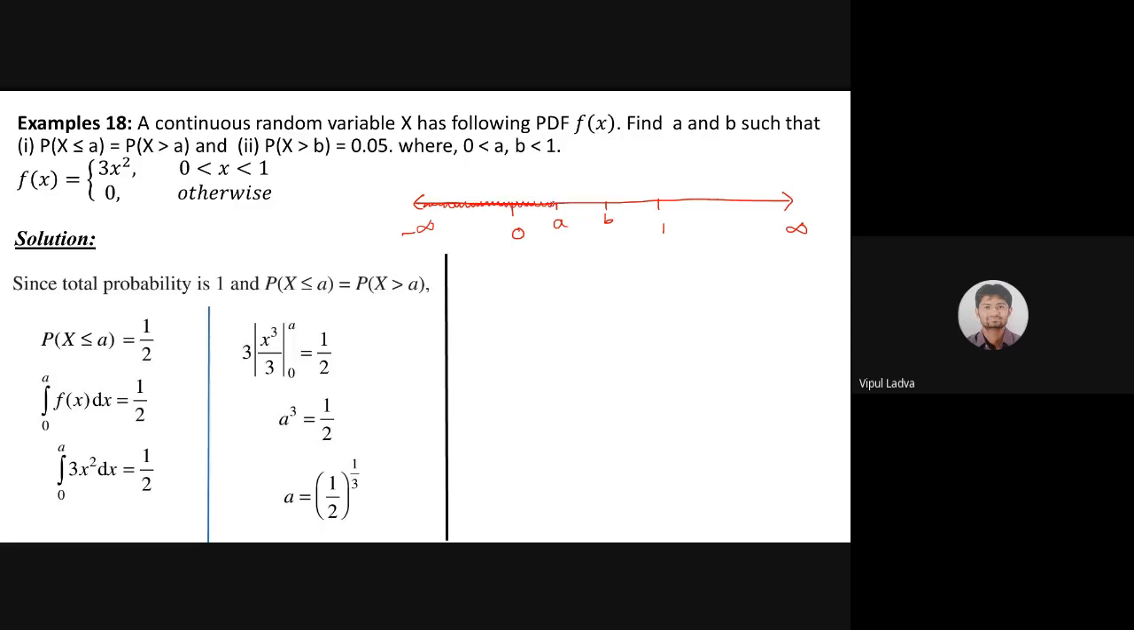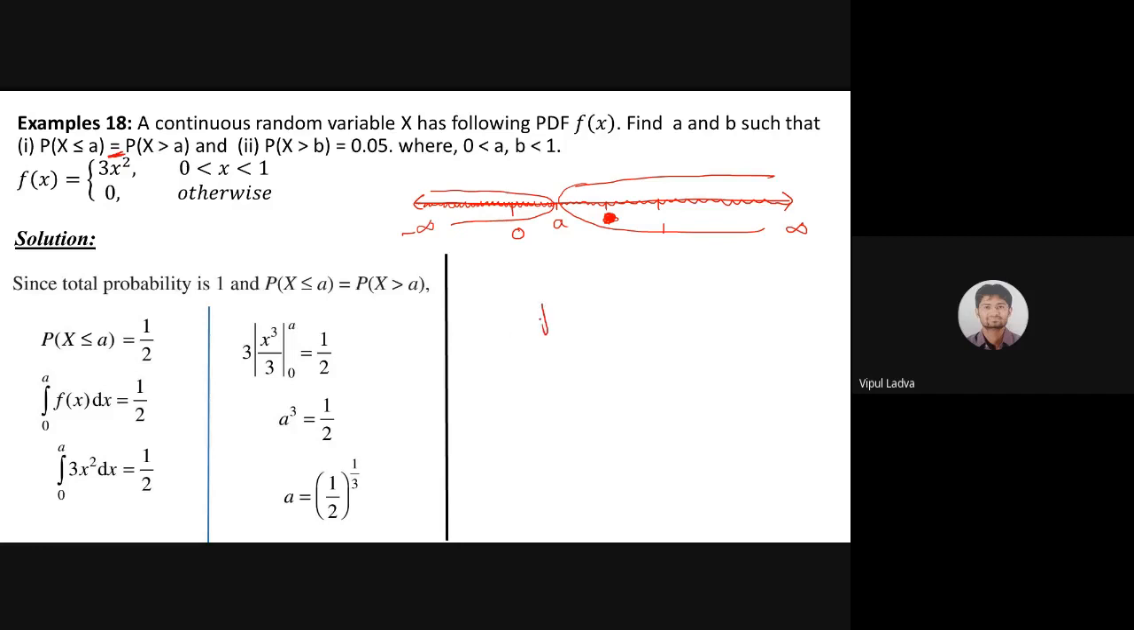Is it? This particular portion has a probability which is literally equal to the probability that x is greater than a. X is greater than a, that means all this part. Now forget about b right now. We are not worried about b. Now both these probabilities will be equal, ditto same.